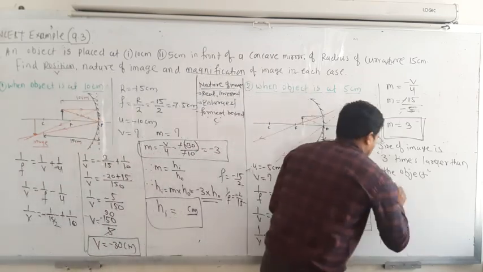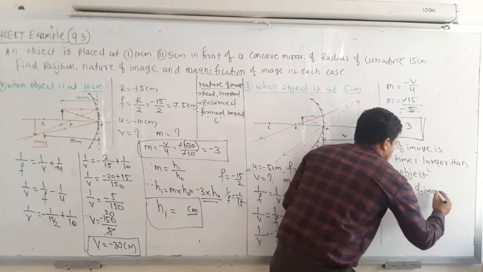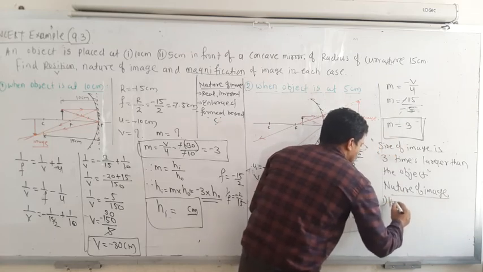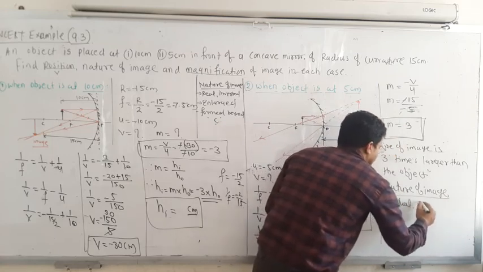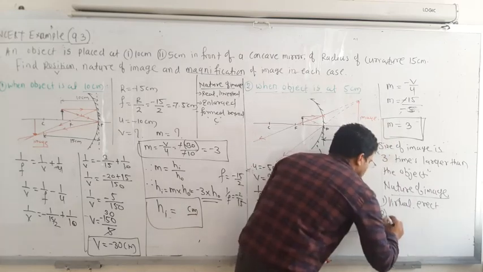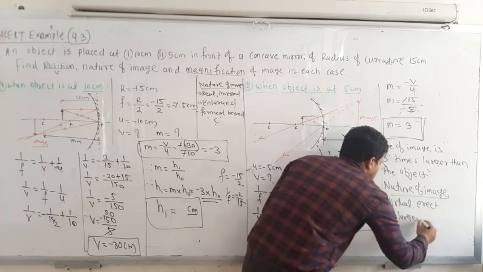So finally, the nature of the image. First, it is a virtual image and it is erect, virtual and above the principal axis. Second, enlarged.